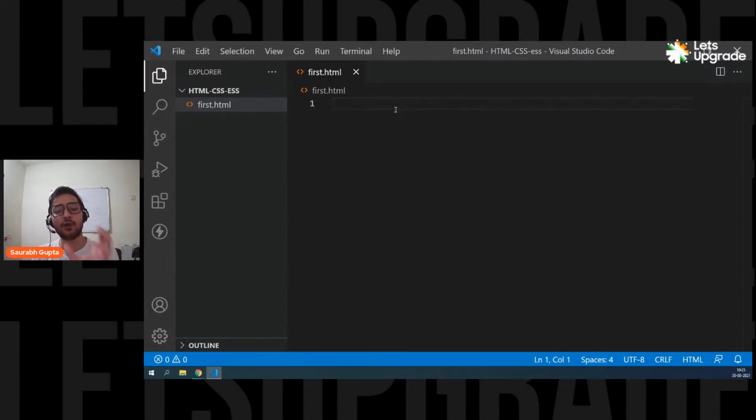That kind of code is known as boilerplate code. That means the basic setup of a code that you always need. Here also we have to create that. Whenever you start with an HTML page, you need the first 5 or 6 lines of code every time. The basic structure of an HTML document. Okay, so let's get started.